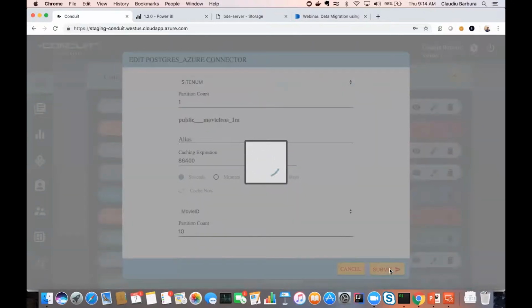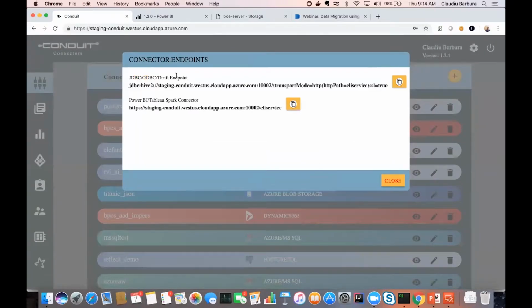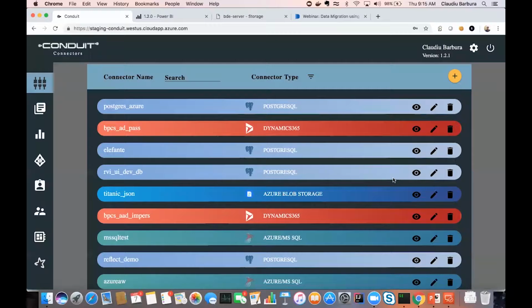And at the end, really, there's the Conduit endpoint, either the JDBC or the Power BI/Tableau Spark Connector endpoint. And that's what we copy as an admin and we email out to our users. And this is the unique Conduit URL that will allow users to consume all these data sources, right? This is the secure HTTPS URL. And we're basically using Postgres Azure.